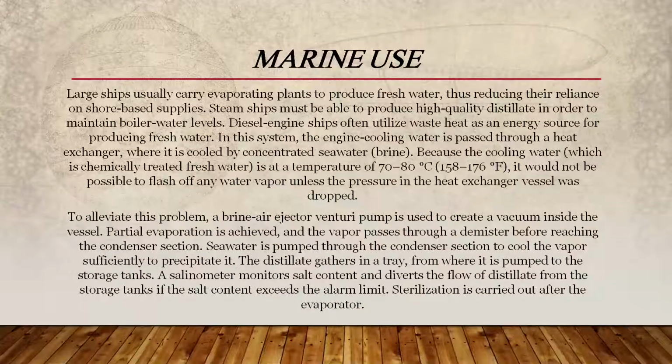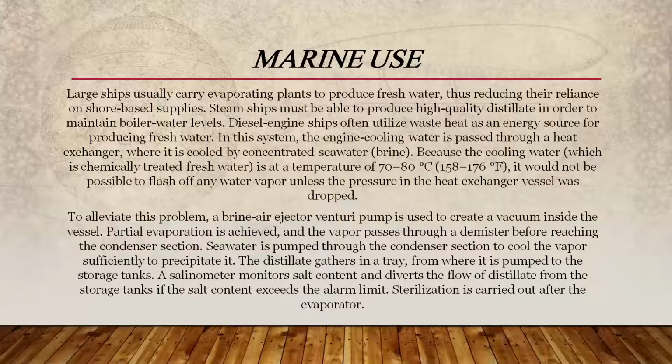One more thing we have to keep in mind is the marine use. Large ships usually carry evaporating plants to produce fresh water, thus reducing their reliance on shore-based supplies. Steam ships must be able to produce high-quality distillate in order to maintain boiler water levels. Diesel engine ships often utilize waste heat as an energy source for producing fresh water. In this system, the engine cooling water is passed through a heat exchanger where it is cooled by concentrated seawater. Because the cooling water is at a temperature of 70 to 80 degrees Celsius, it would not be possible to flash off any water vapor unless the pressure in the heat exchanger vessel was dropped.